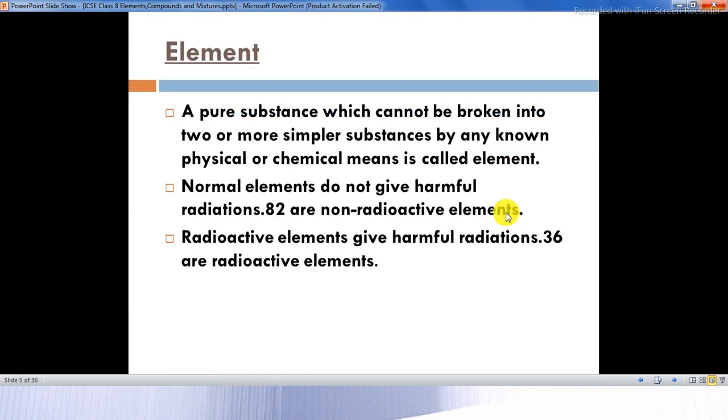What is an element? A pure substance which cannot be broken into two or more simpler substances by any known physical or chemical means is called an element. In the periodic table, there are many elements, okay? The normal elements do not give radiations. 82 elements are the non-radioactive elements, that is, they do not give harmful radiations. Whereas we have the radioactive elements also. There are 36 elements which are radioactive and they give harmful radiations.